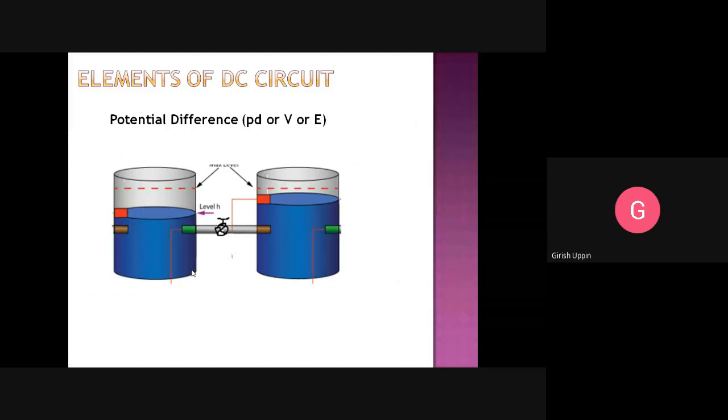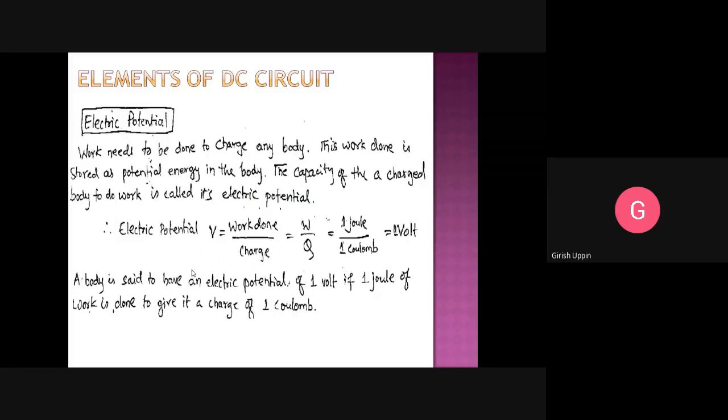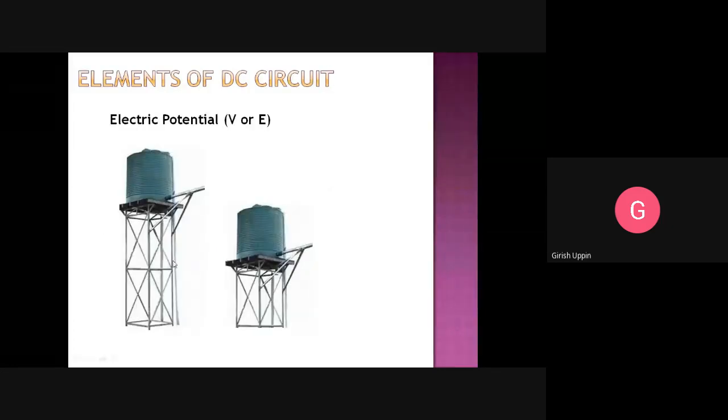Now, next is the potential difference. Let me go back to this. Just assume that this particular tank A and B are at the same height, and you connect them. Clear? And both the tanks are completely full.